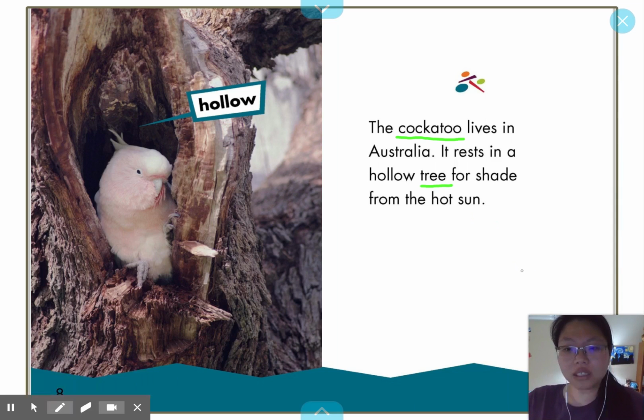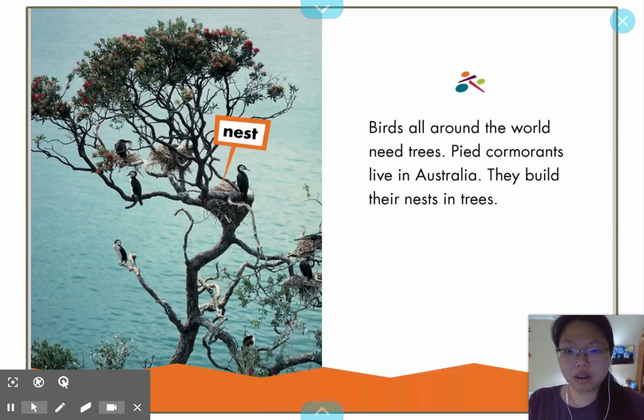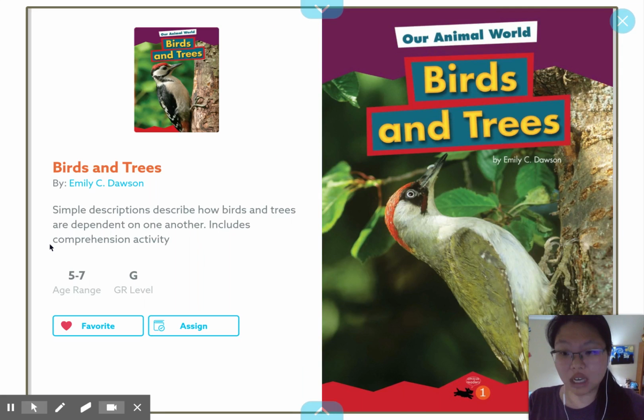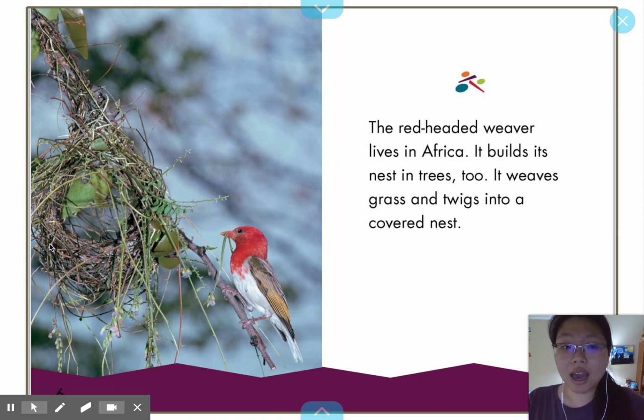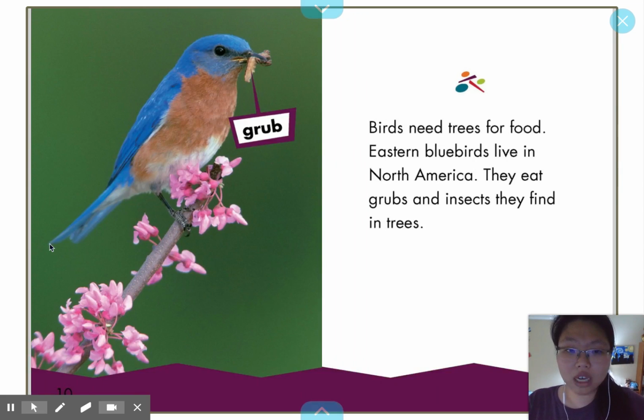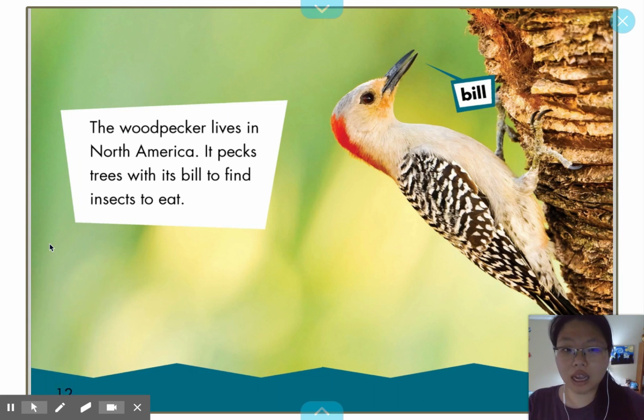We saw from the title that this book is called Birds and Trees. And every page that we look, there's a picture and the words that show different types of birds and different types of trees and how they help each other.